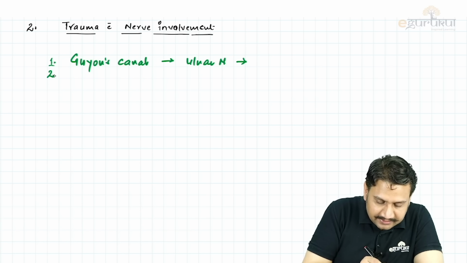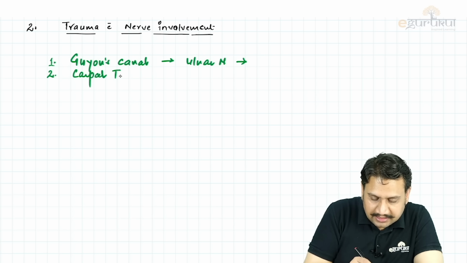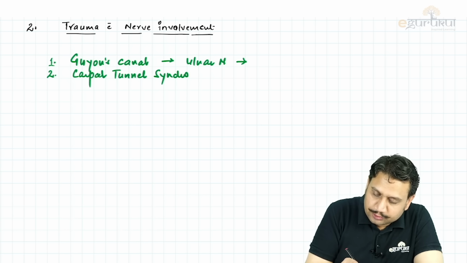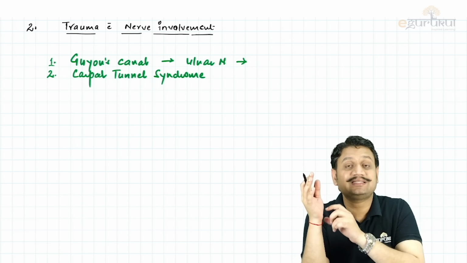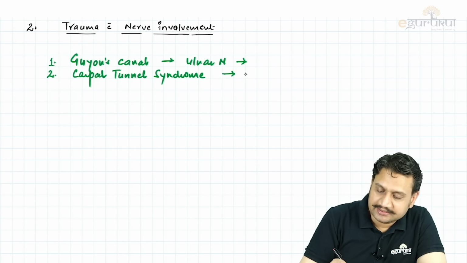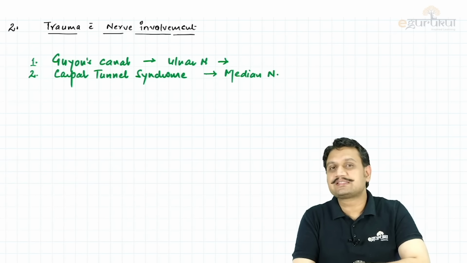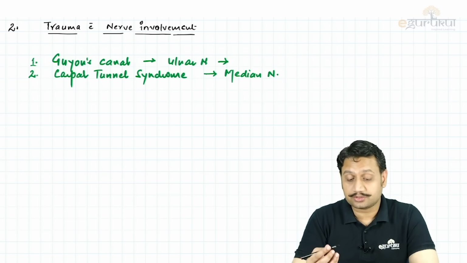Second is the carpal tunnel, the carpal tunnel syndrome. What is that? Carpal tunnel syndrome is the compression of the median nerve under your flexor retinaculum, right? The transverse carpal ligament. What are the possible reasons why this median nerve can be injured? If it is getting entrapped under the flexor retinaculum, we call it carpal tunnel. But there can be other reasons as well which can cause involvement of the median nerve.